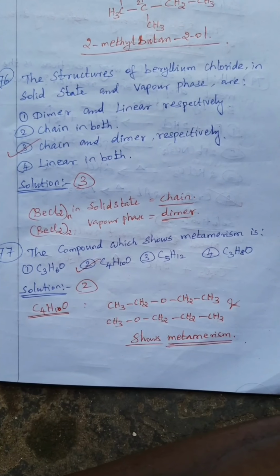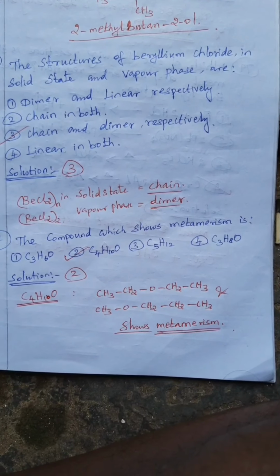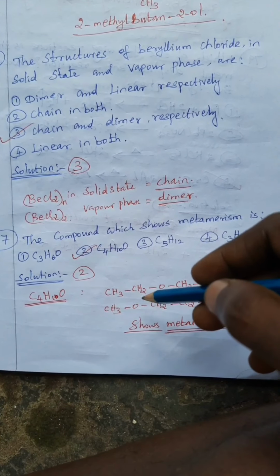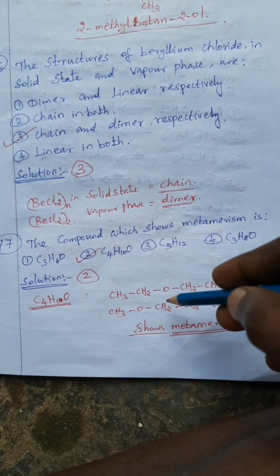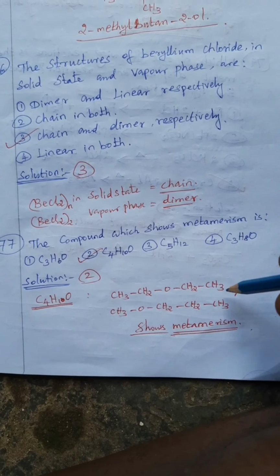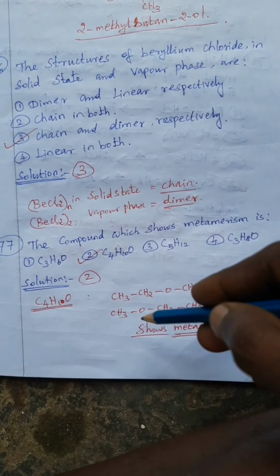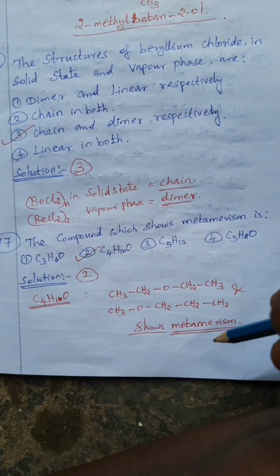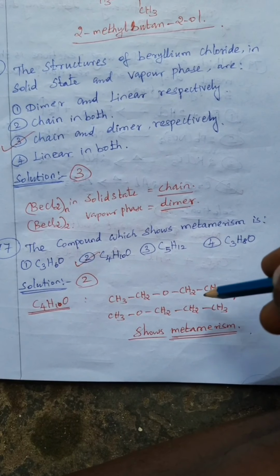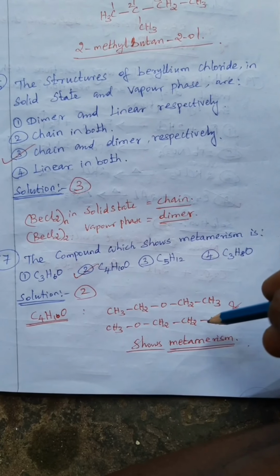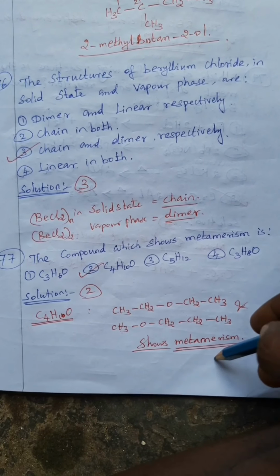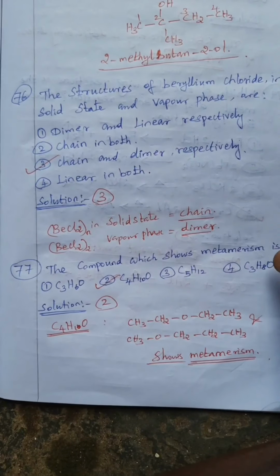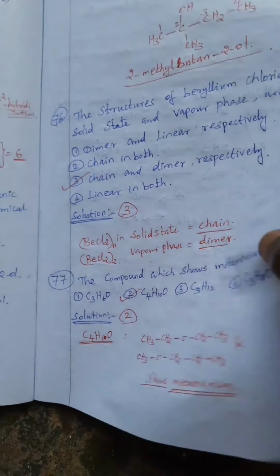Then 77. The compound which shows metamerism. So 4 options are given. C4H10O is CH3CH2OCH2CH3, diethyl ether, and propyl methyl ether. This is an unsymmetrical distribution of the alkyl groups, so metamerism is possible. So C4H10O is correct. Okay, so 77, option 2.